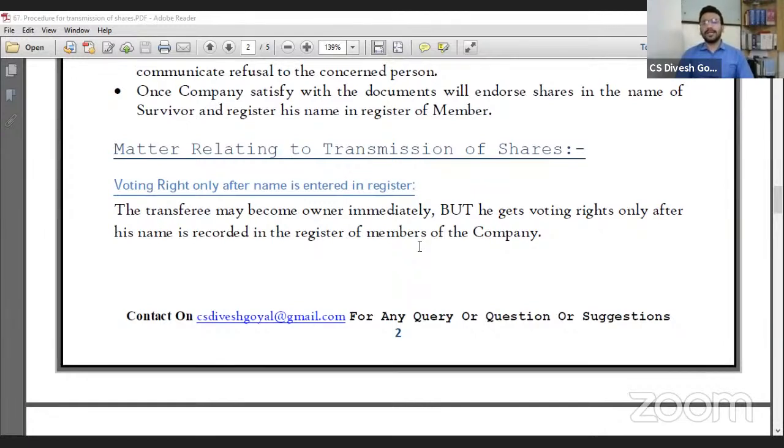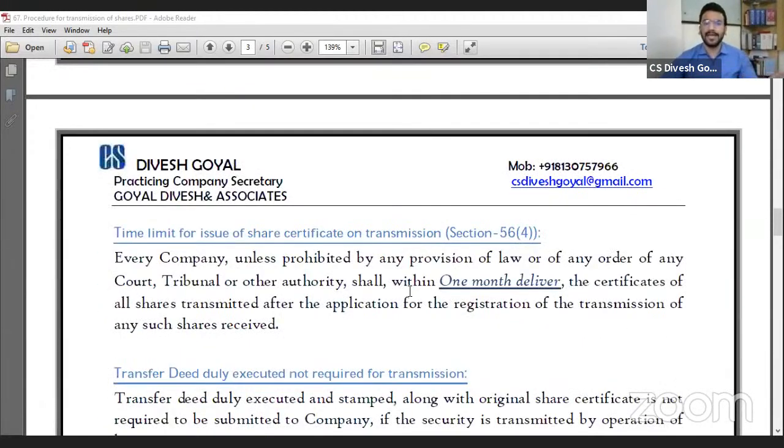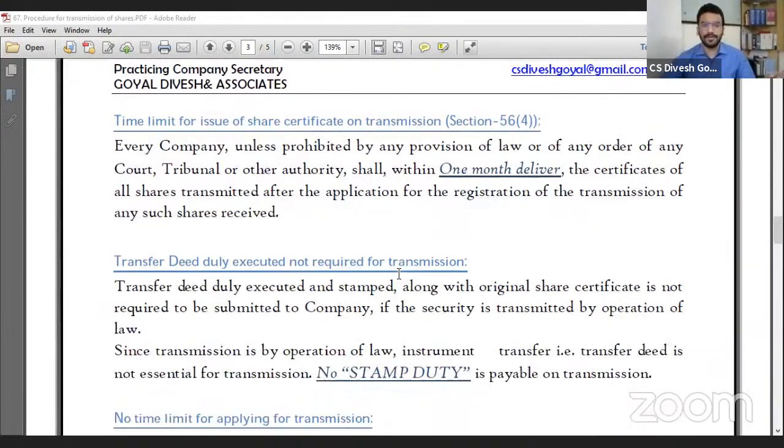Now some further points regarding transmission of shares. What about the voting right? When will the survivor get the voting right? The transmission may take effect immediately on death, but the right of voting arises only after his name is recorded in the register of members. Once the name of the survivor is entered in the register of members, he will get all the voting rights. Time limit for issue of the certificate by the company to the survivor: the company will issue the certificate in the name of the survivor within 30 days of receiving the application.